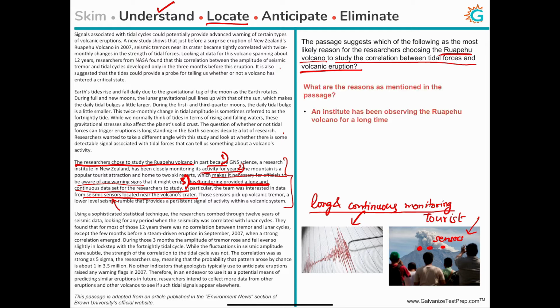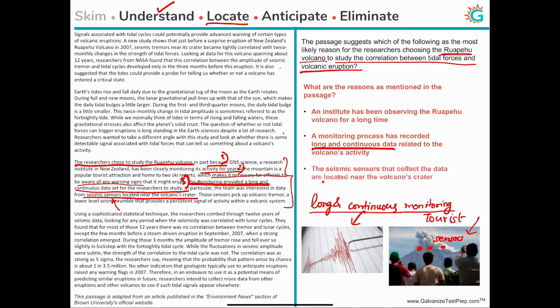So first, what are the reasons mentioned in the passage? First, there's been an institute that has been observing the Ruapehu volcano for a long time. Second, a monitoring process has recorded long and continuous data relating to the volcano's activity, which is very useful. And third, the seismic sensors that collect the data are located near the volcano's crater. So these are the three reasons.